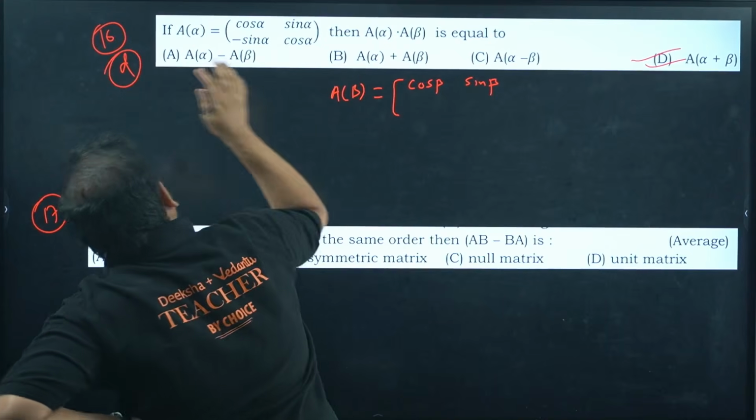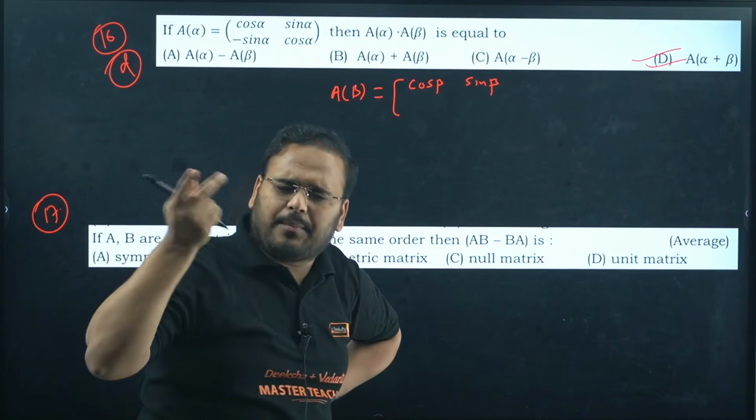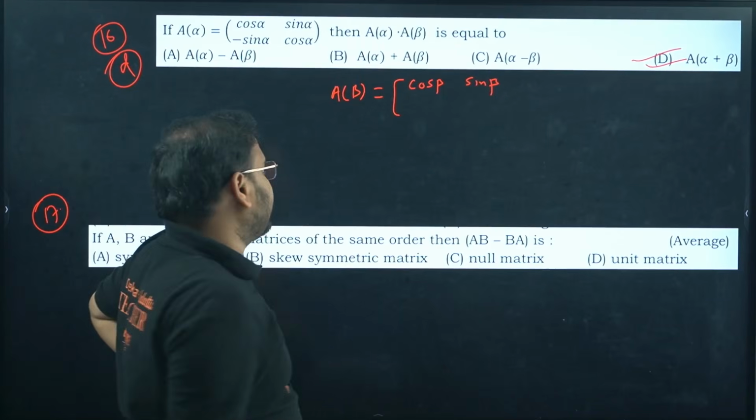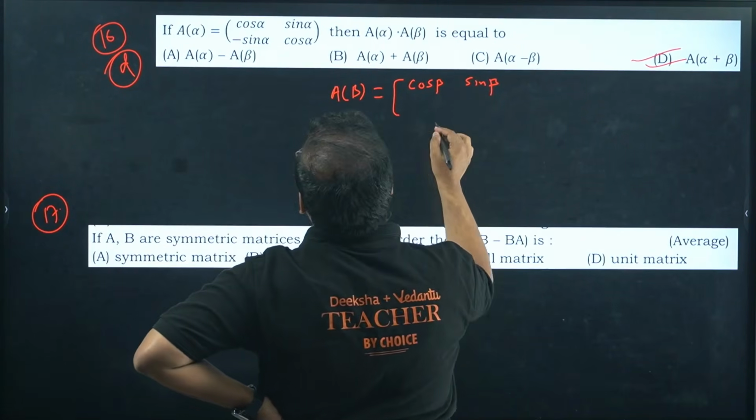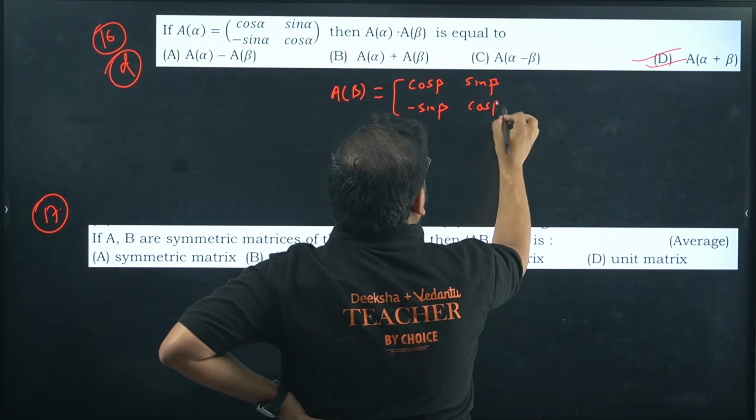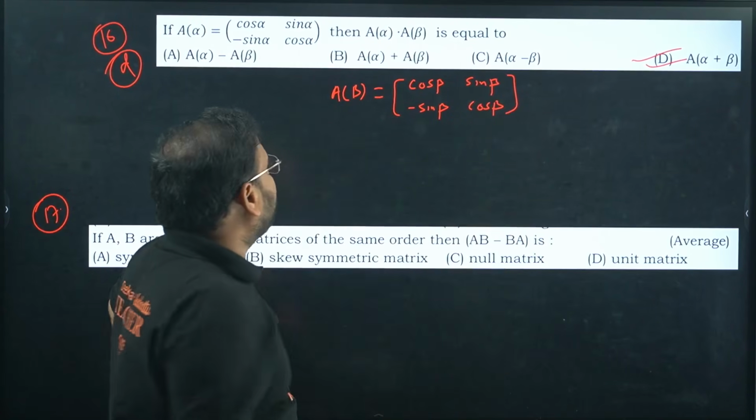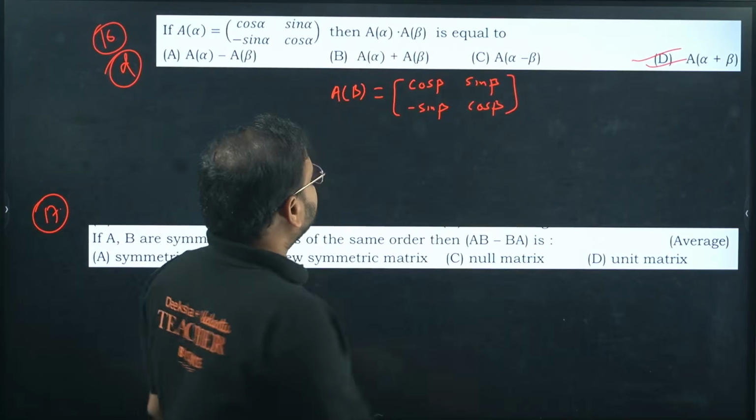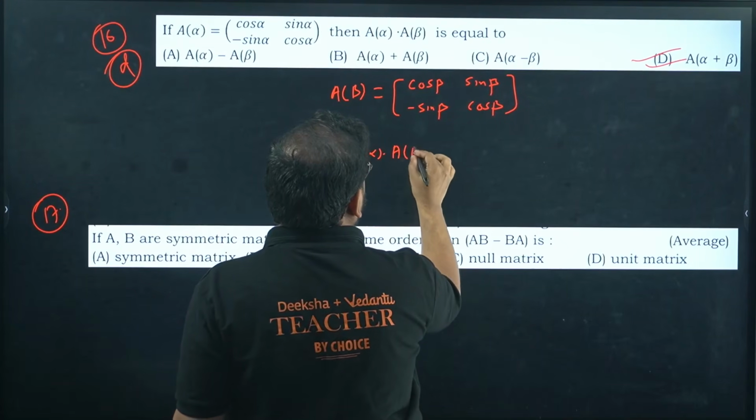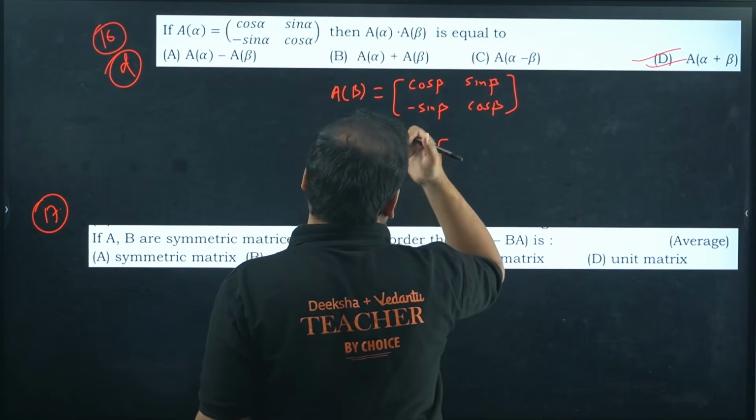This is in the question bank, and this is in the PYQs also. We have solved this question many times. So cos beta, sin beta, minus sin beta and cos beta. Multiply these two because we have A alpha into A beta. Check the first term. Can you do that? A alpha into A beta. When you multiply that, what are you going to get?